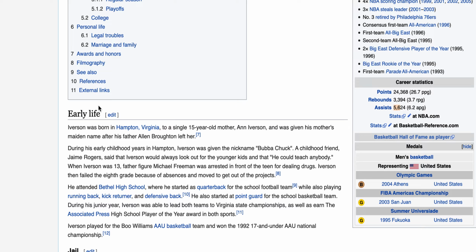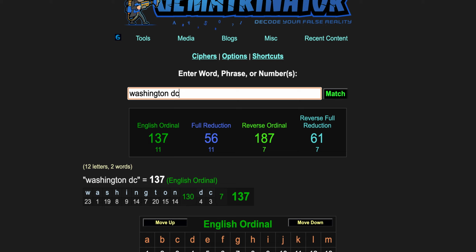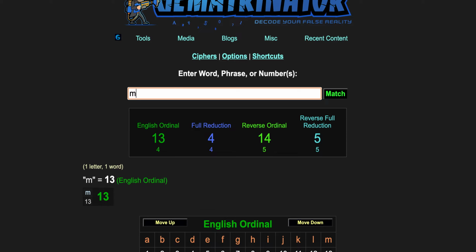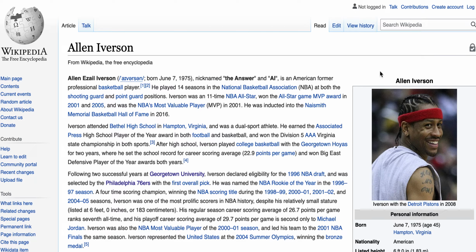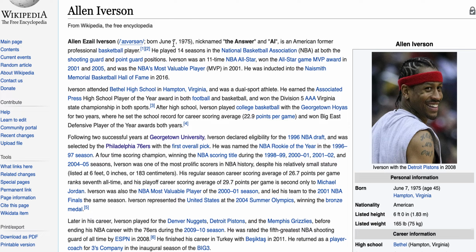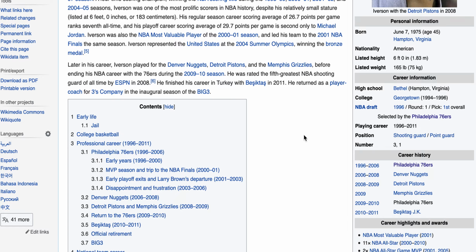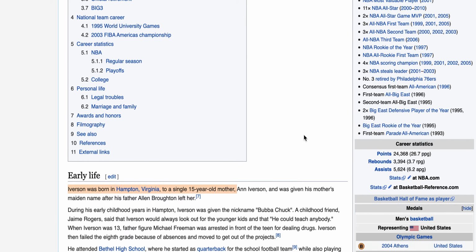And here's another really interesting thing. Iverson was born in Hampton, Virginia to a single 15-year-old mother, right? And the mother being Moon for Isis, 15, his 15-year-old mother, who gives birth to AI, artificial intelligence, the Answer, who ends up being born on the date numerology 7-6 to eventually play for the Philadelphia 76ers.